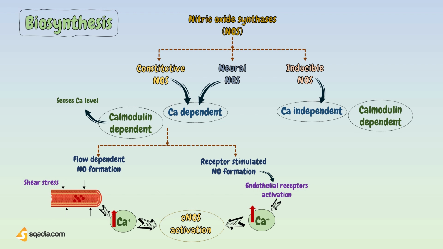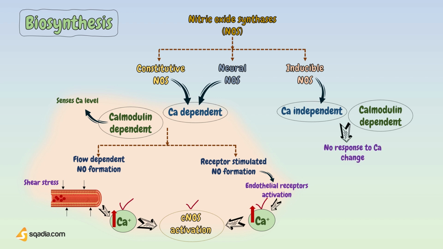However, its activity, like all of the NOS isoforms, is dependent on the binding of calmodulin. Increases in cellular calcium lead to increases in levels of calmodulin, and the increased binding of calmodulin to endothelial and neural NOS leads to a transient increase in nitric oxide production by these enzymes.